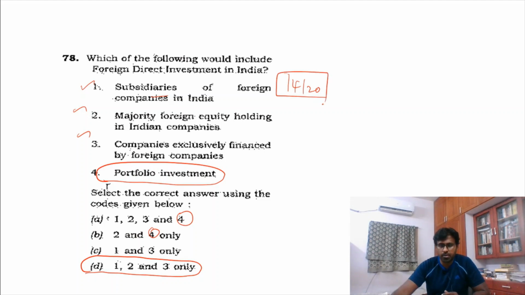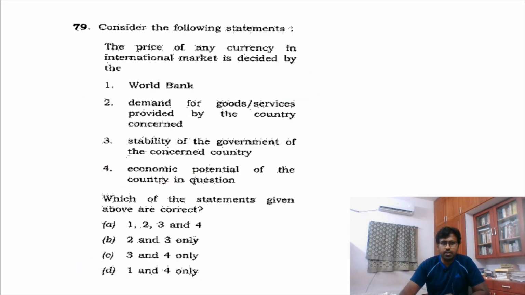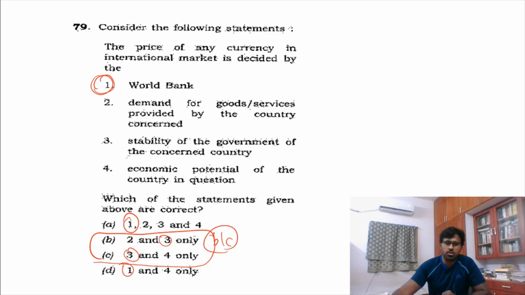Okay, 14, 20. Then again, see, this is how the price of currency is decided. Definitely not by World Bank. So you remove this. It has no relation to anything related to the World Bank, and hence this is not true. Hence between these 2, 3 is true. You have to decide between B and C. But I am not going to use it as an easy question. So we have 14 questions.